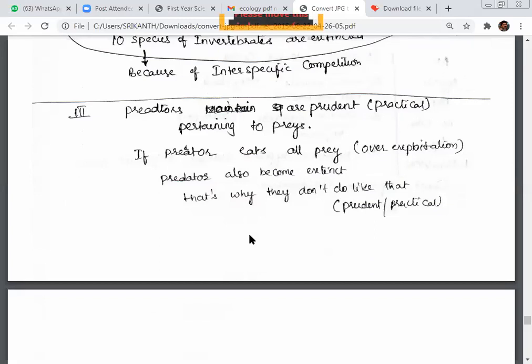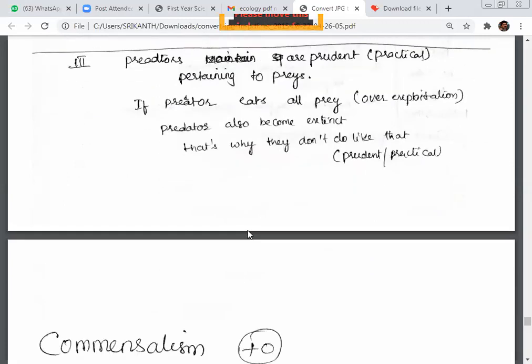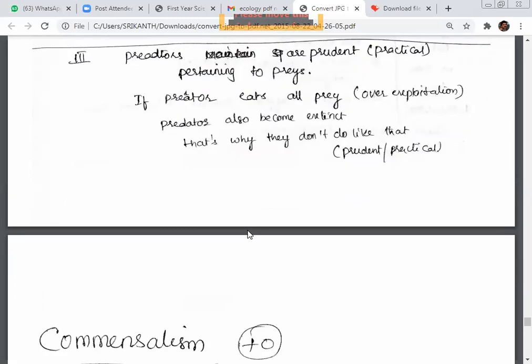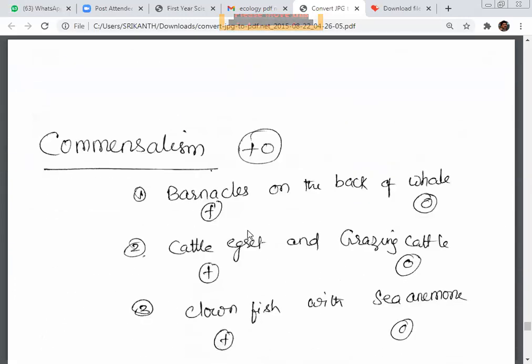Next, predators are prudent, they are practical with respect to prey. How can we say this? No predator will like to eat all the prey at one time, which is called overexploitation. They don't do that, because the predator would also become extinct. They know that, and that's why they don't kill all the prey at one place at one time.